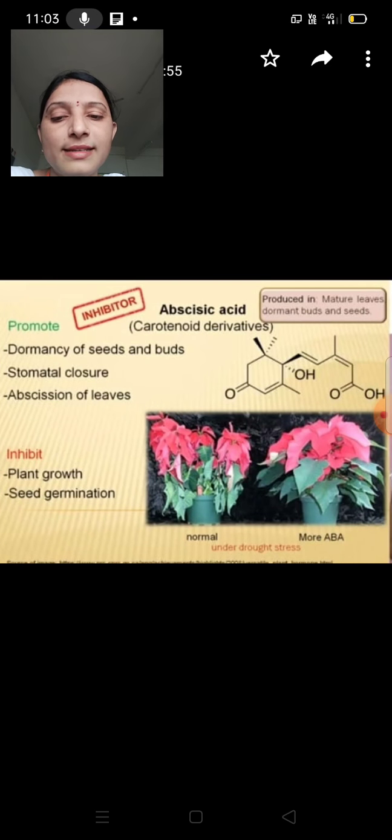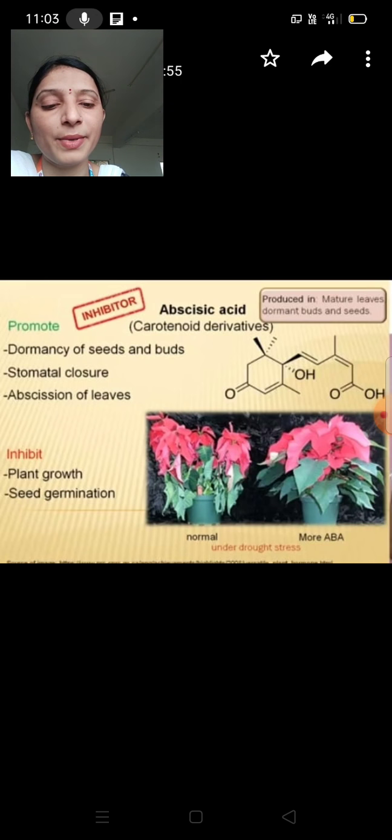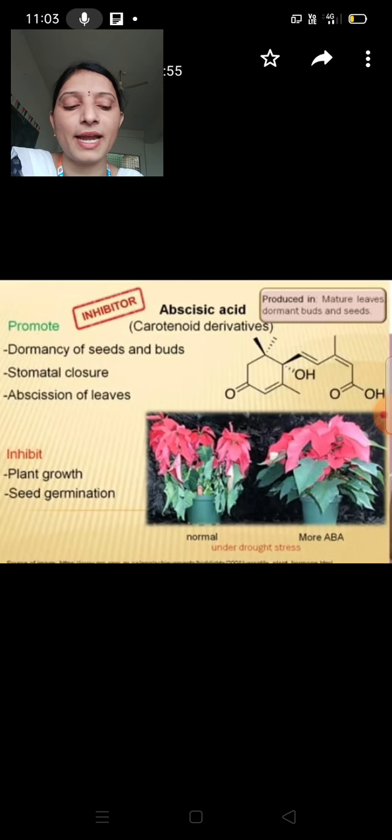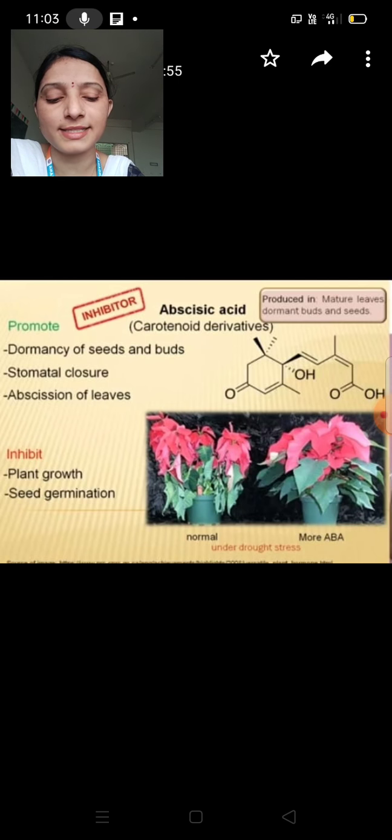See this picture. Here, two plants were under drought condition for the same period of time. Of these two plants, the plant with more abscisic acid shows better drought tolerance. In this picture, these two plants were under drought stress for a second period of time. Of these two plants, the plant with more abscisic acid again shows better tolerance.